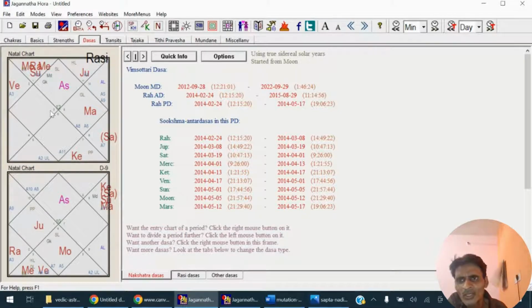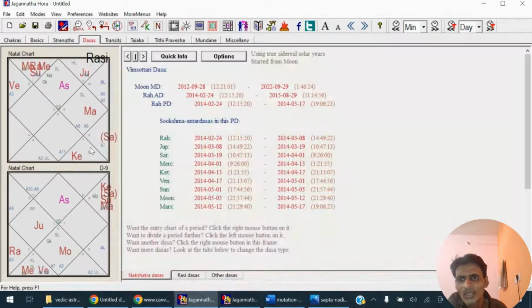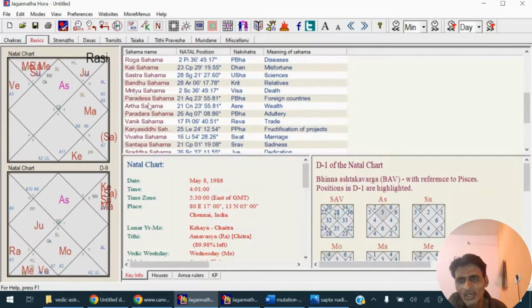Now let's look at the transit of Saturn. Saturn was transiting his 8th house in the sign of Libra, and Libra is ruled by Venus, and his Venus is placed in a Pavan Nadi nakshatra, as his Venus is placed in Rohini nakshatra.